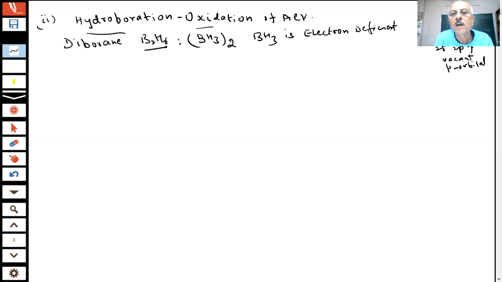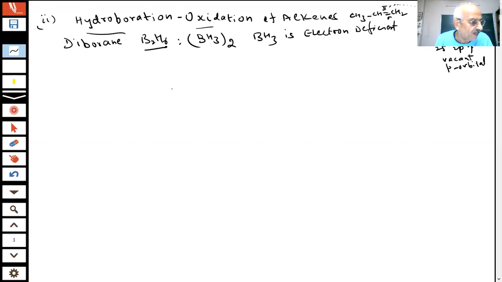Reaction with alkenes, hydroboration oxidation of alkenes. What are alkenes? You have just now seen alkene, for example CH3, CH double bond, CH2. This is an alkene. This has a pi bond, so there are electrons present here. You have seen sigma and pi. So these electrons are available, and it may donate its electrons to the boron in this vacant orbital. Yes or no? Possible? So here I try to show how the story is going to be.